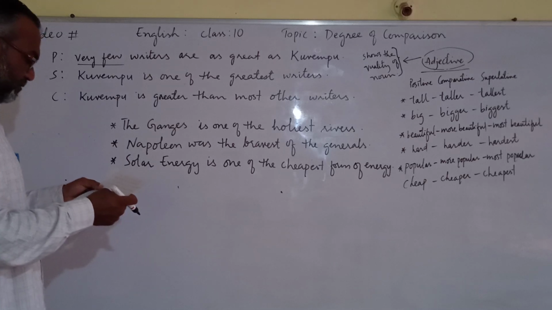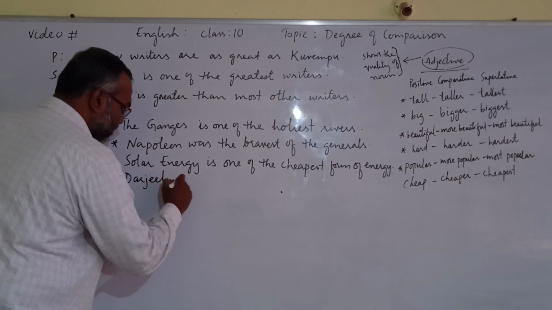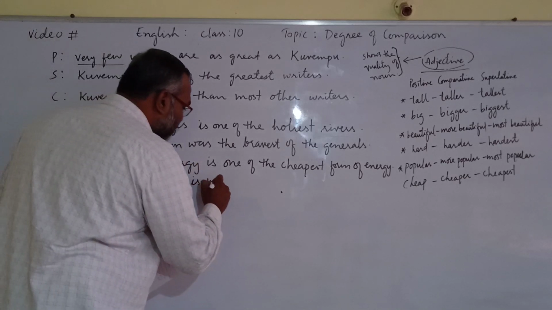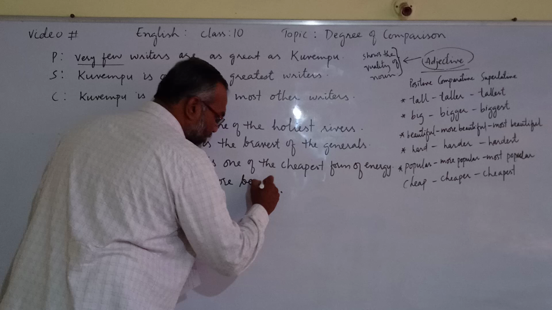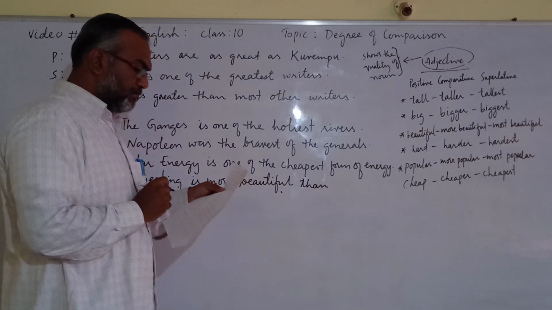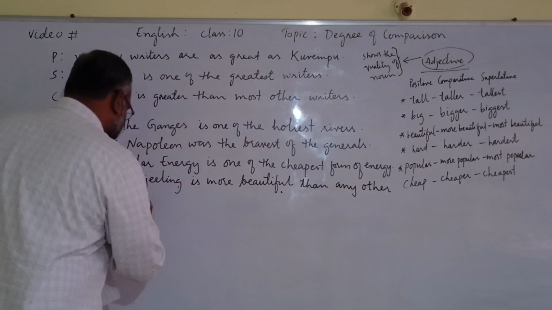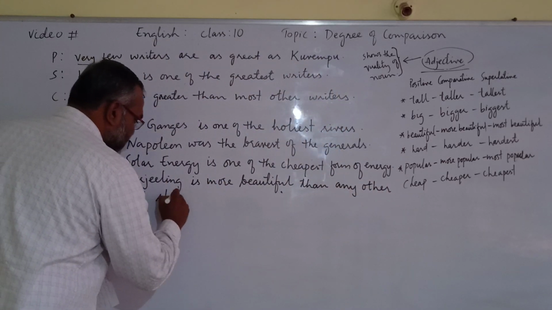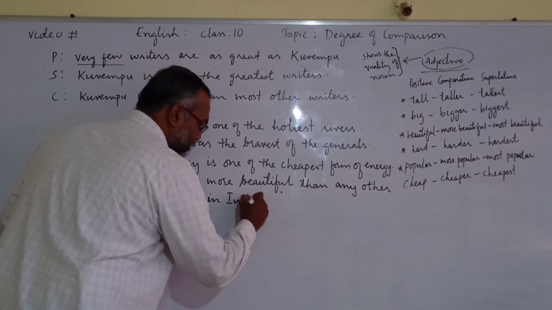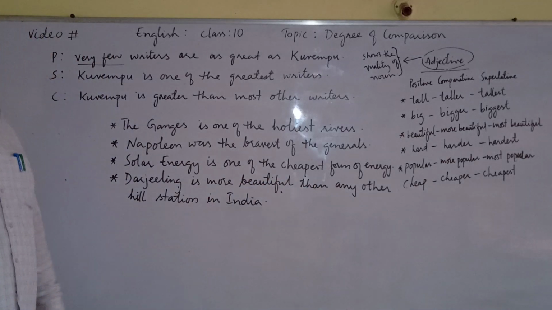And one more sentence is there. Darjeeling is more beautiful than any other hill station in India.